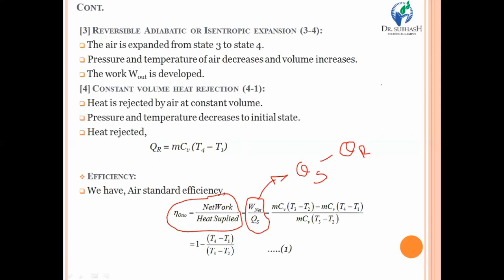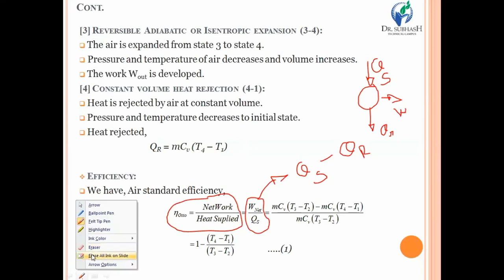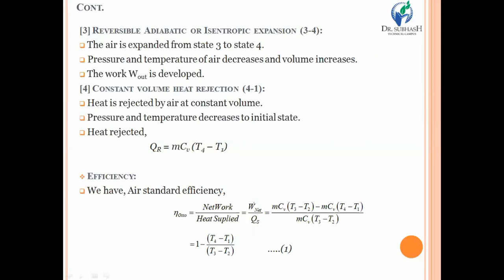Suppose this is a heat engine, you are supplying Qs as heat, and you are rejecting Qr as a portion of heat, then finally work W is equal to Qs minus Qr.